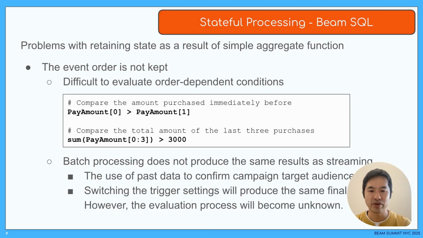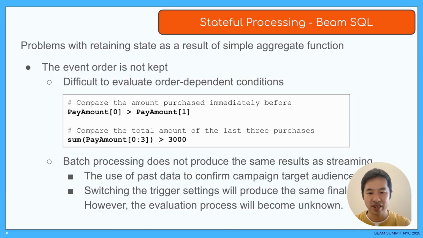There are several issues with this approach of using Beam SQL to retain state as an aggregation result. This is due to the fact that the order of event data is not retained when performing aggregation. Since the order is not retained, it becomes difficult to make order-dependent condition judgments. For example, it becomes difficult to determine whether a purchase was larger than the most recent purchase amount, or to make a judgment based on the total of the most recent 3 purchase amounts.